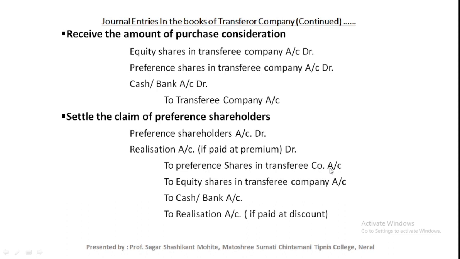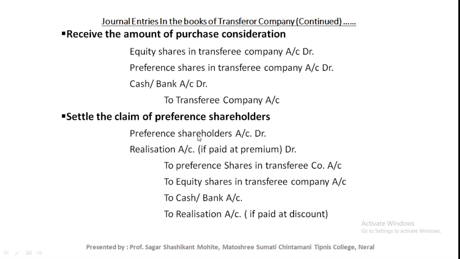If preference shares are settled through equity shares, then to equity shares in transferee company account. If settled in cash, then to cash or bank account. It depends on the situation. The journal entry will be preference shareholder account debit. If preference shares are settled at a premium, then realization account is debited. If the preference shares are settled at a discount, then the realization account is credited.